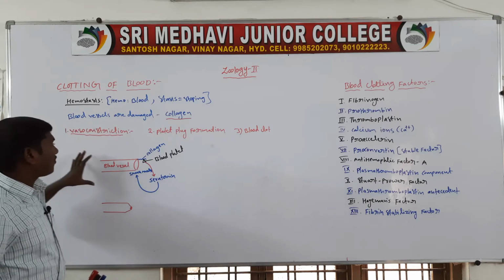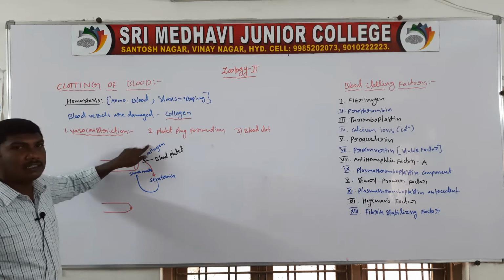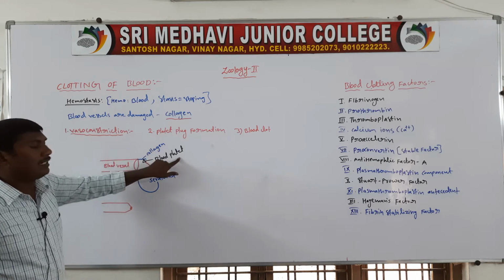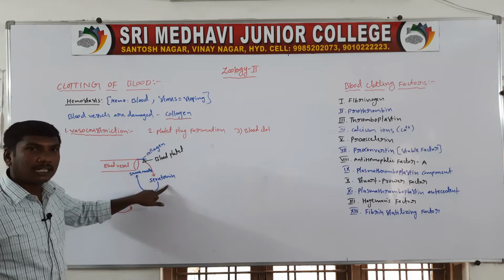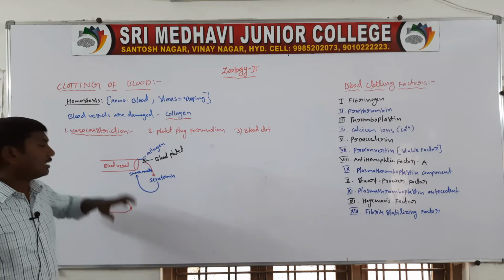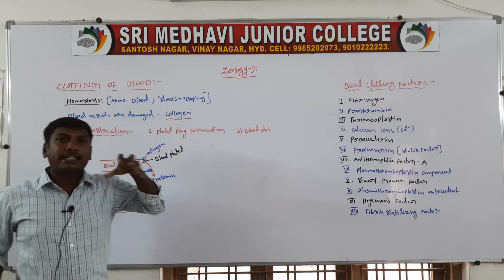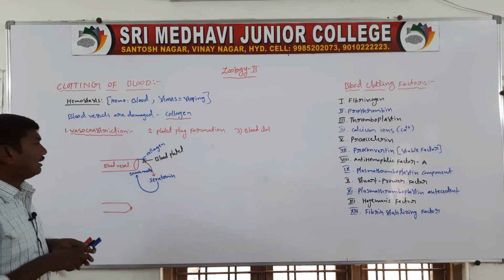To recap: the damaged blood vessel releases collagen. That collagen attaches to the blood platelets. The attached platelets release the hormone serotonin. Serotonin causes smooth muscle contraction, and the damaged place is closed. This is vasoconstriction.